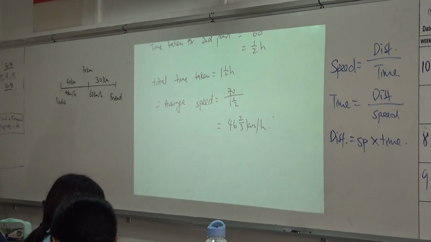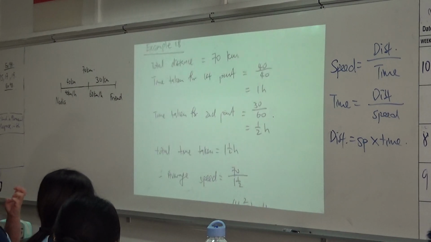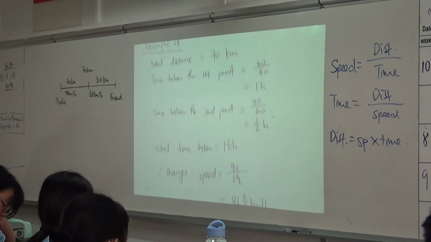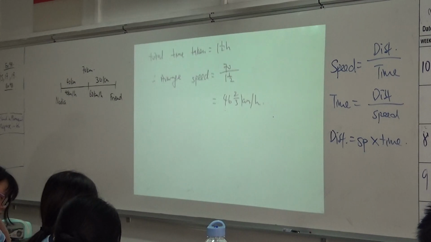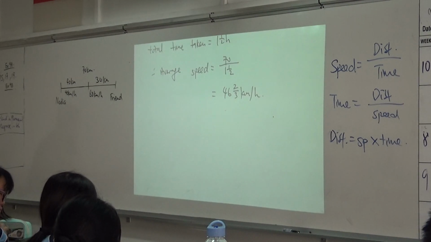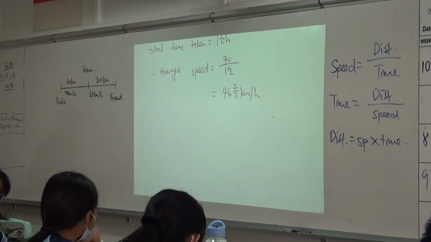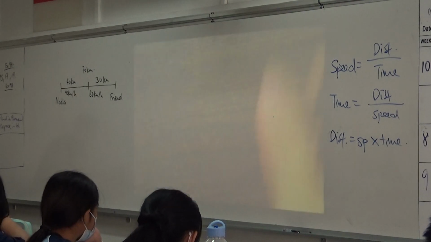Now I find that this one always works. I always write total distance, then I write total time, then I divide the two, then I will get the answer. Is that clear? That's example 18. Are we clear? Okay, next.